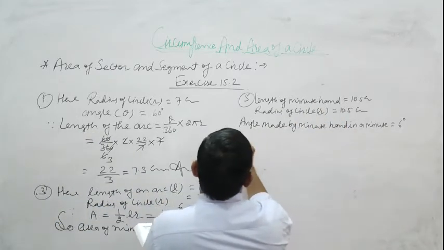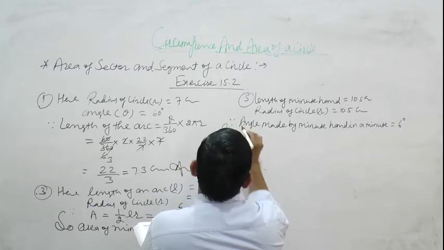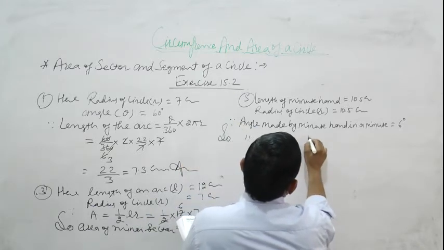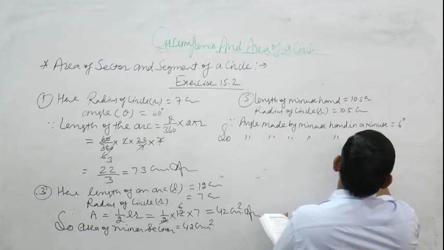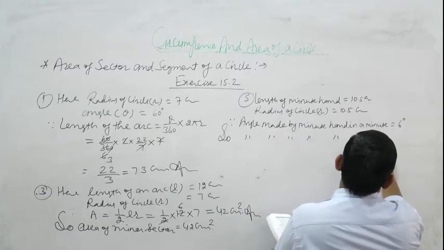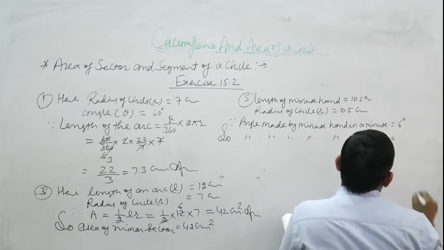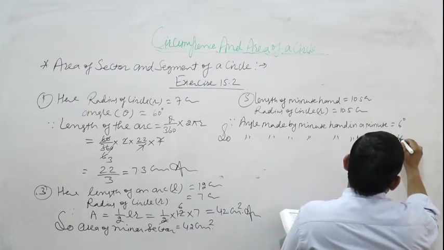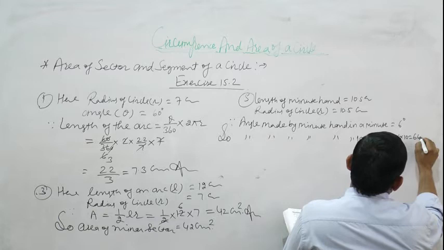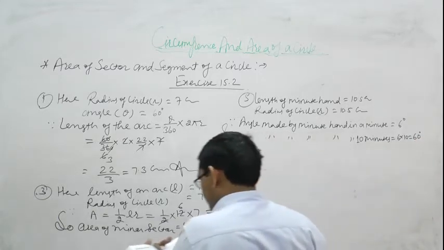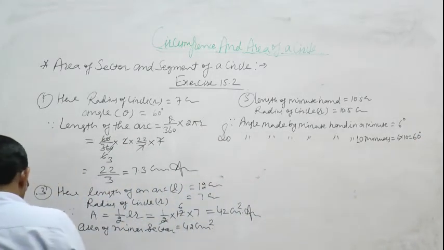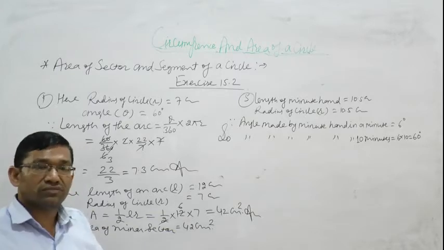So angle made by minute hand in 10 minutes: 6 multiply 10 is equal to 60 degree.